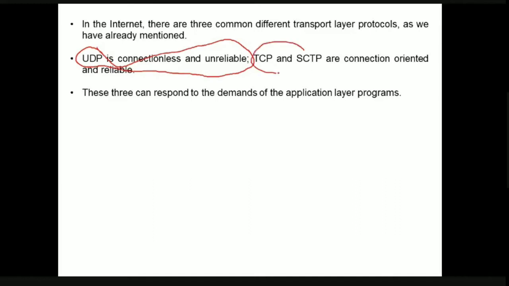We use TCP and SCTP protocols if we require connection oriented and reliable communication. These three protocols are employed in our communication based upon the requirements we have. If we do not require reliable communication, we go for UDP so that the overhead is less. If we require reliable, connection oriented communication, we employ either TCP or SCTP based upon our requirement.